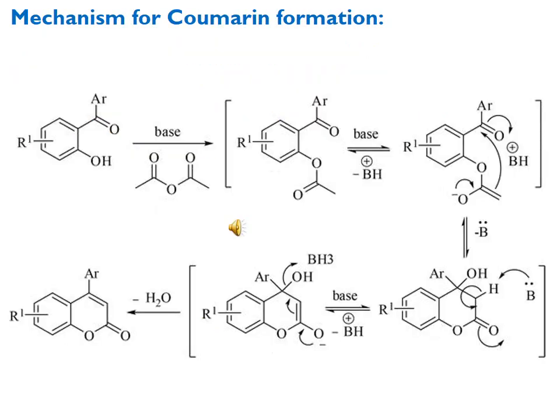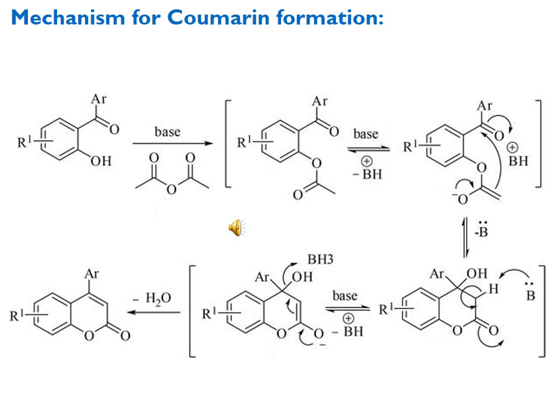Here is another mechanism given for coumarin formation, and this mechanism is basically to explain the formation of coumarin in the presence of a base. The last mechanism we discussed was in the absence of a base, only acetic anhydride was used, and it was acting as the base and removing the proton and so on. But in this case we have a special base, sodium acetate. Along with acetic anhydride, sodium acetate is used as a base.